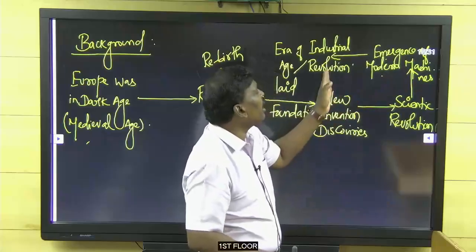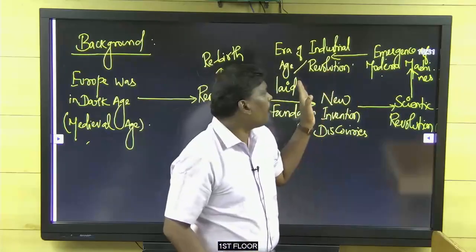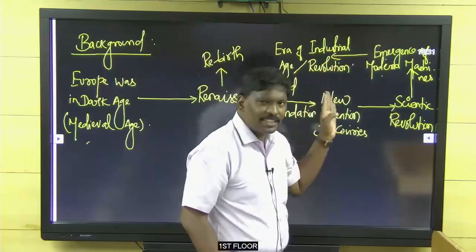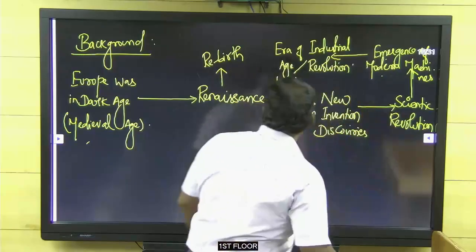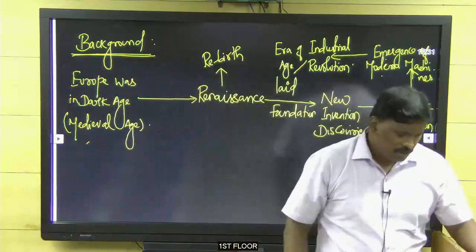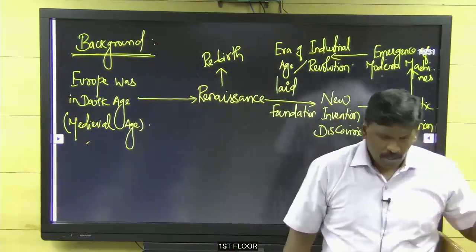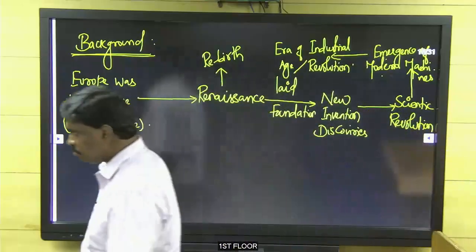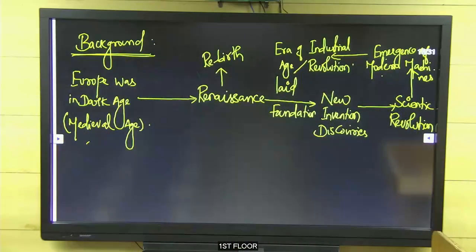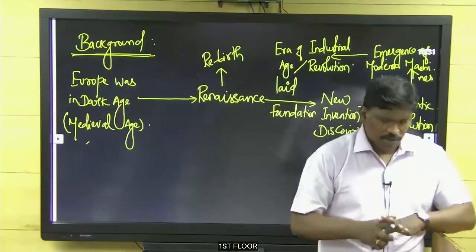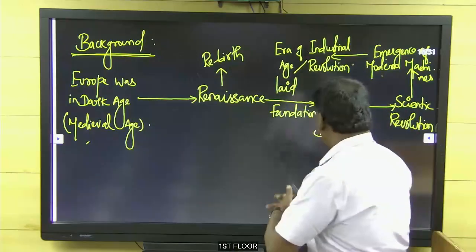Modern machines laid the foundation for the industrial age. That is what we call the Industrial Revolution. This was the background. Copy it, take time. I will give one minute. Clear? Okay.